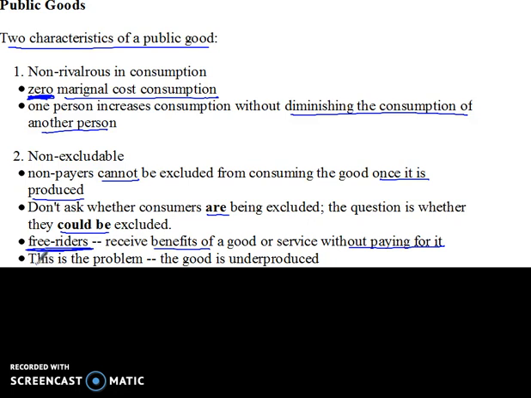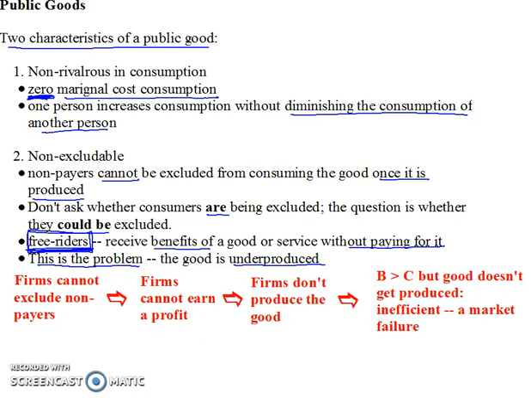And this is a problem. It's this free rider part. That is the problem. And why is free rider a problem? Because it's going to cause the good to be underproduced relative to the social optimum. Now, why would that be the case? Well, let's just look at it.